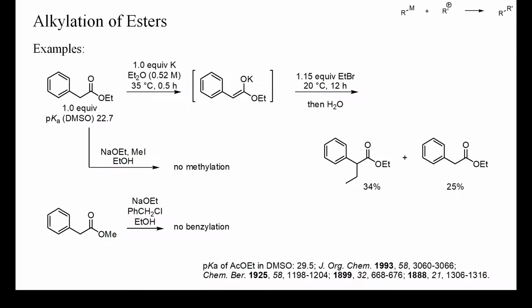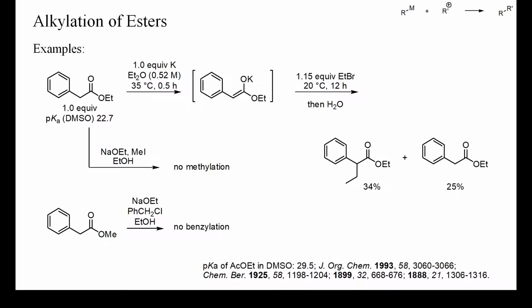Before the discovery of lithium amide bases, there were no generally applicable methods for alkylating esters. Under the conditions of the Claisen condensation, for instance, that is, with sodium ethoxide as base and ethanol as solvent, not even the ethyl ester of phenylacetic acid could be methylated or benzylated. Phenylacetates are much more acidic and easier to deprotonate than ethyl acetate.